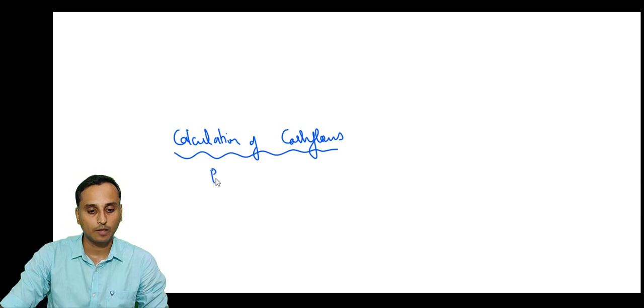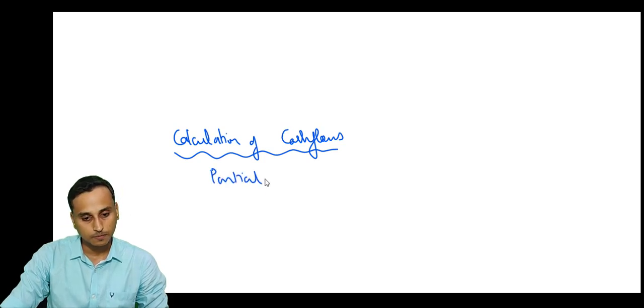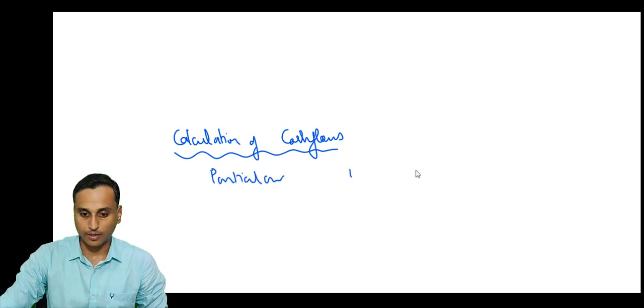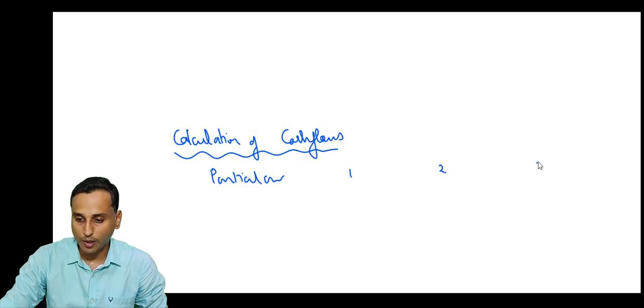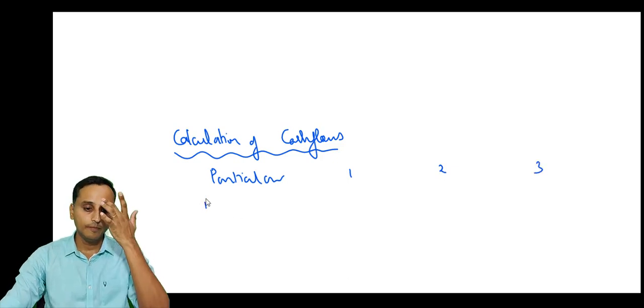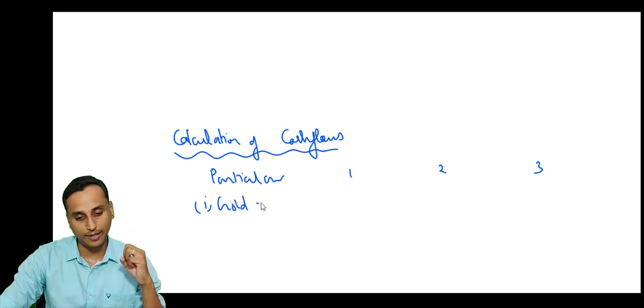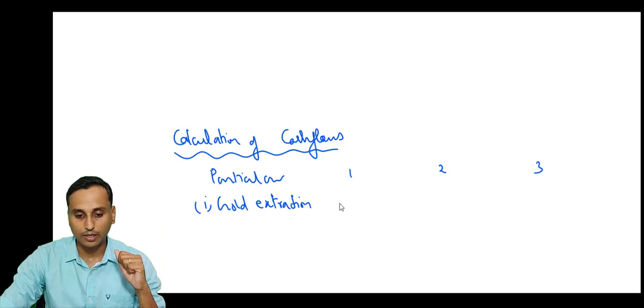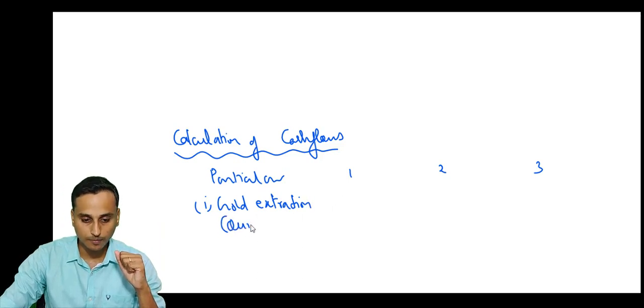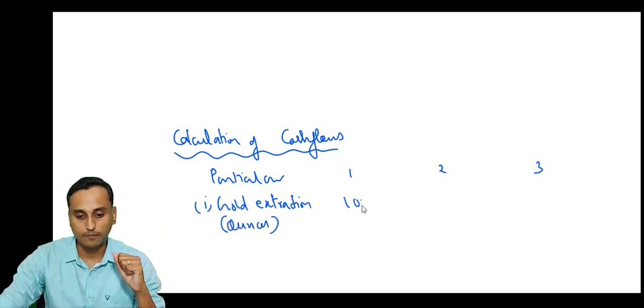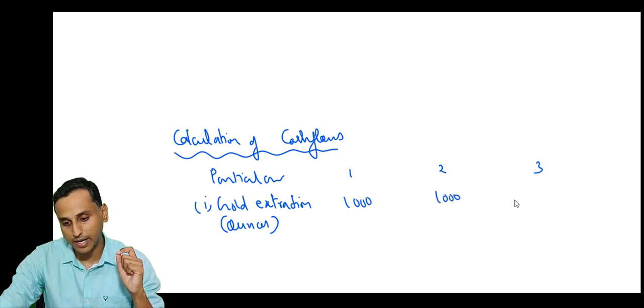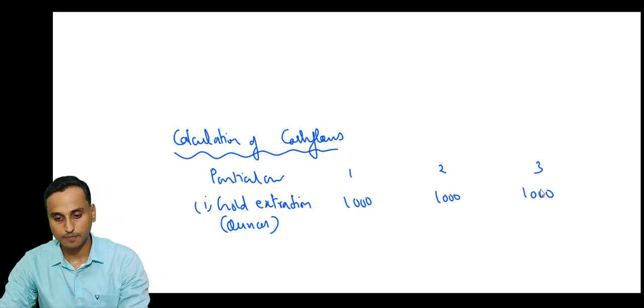Okay, so particulars, and a column for each of the years, year 1, 2 and year 3. So first, how much gold will we be extracting? How much will be the gold extraction, in ounces? 1000. So 1000 ounces will be extracted in each of the years.